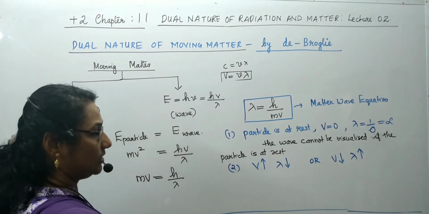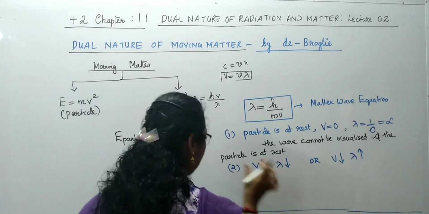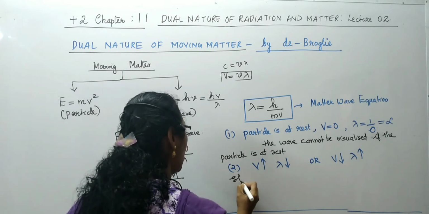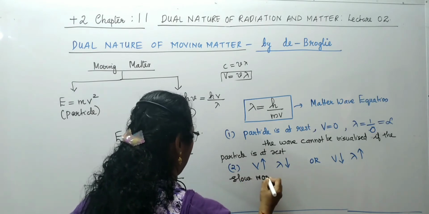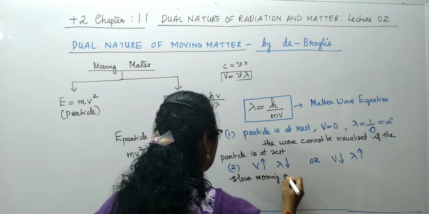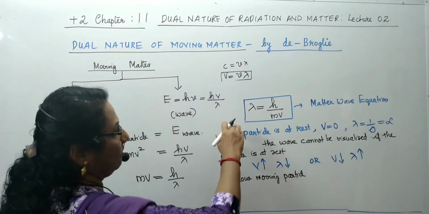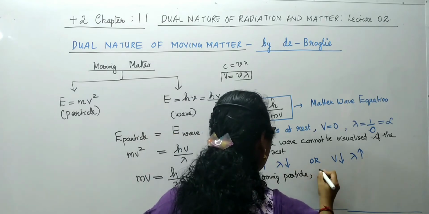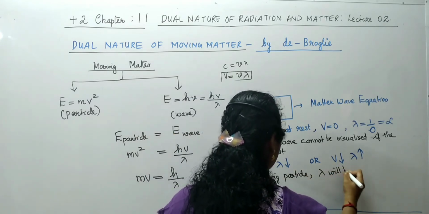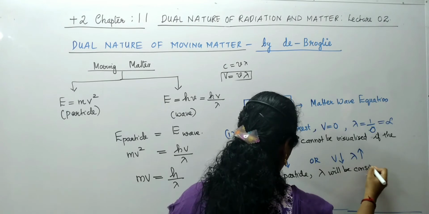That is, the second thing states that for a slow moving particle, if speed v is less, wavelength will be large, considerable. Okay.